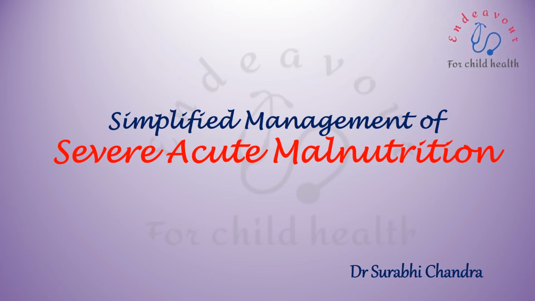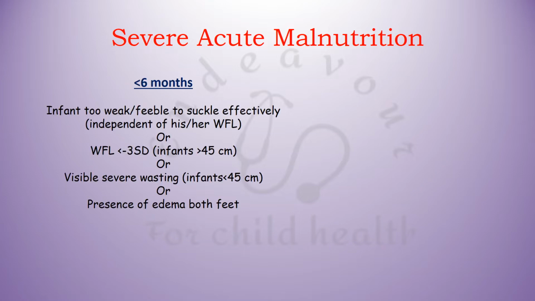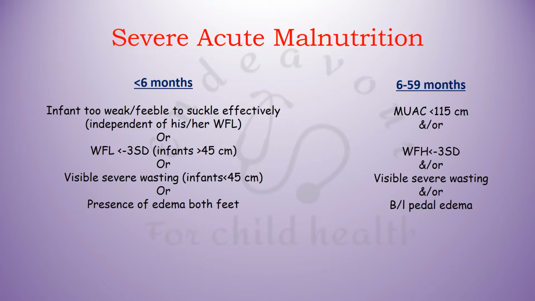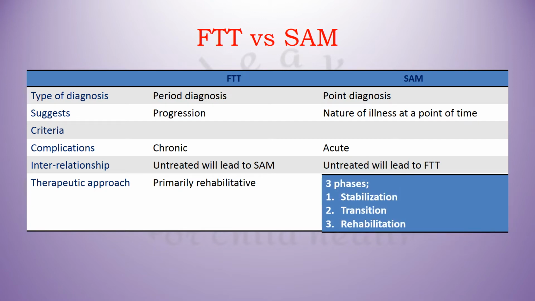Here we will see a simplified approach to the management of severe acute malnutrition. Last video we had seen that the criteria for SAM varies in children less than 6 months of age and in children 6 to 59 months of age. We had also seen that while management of failure to thrive is primarily rehabilitative, management of severe acute malnutrition is done in 3 phases, that is stabilization, transition and rehabilitation.